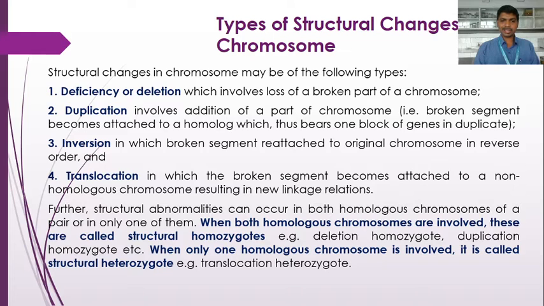So both structural homozygotes and structural heterozygotes consist of the structural abnormalities, either deletion, duplication, inversion or translocation. All these are studied as structural abnormalities. Here the only point is that when both homologous chromosomes are involved, it is called a structural homozygote, and when only one homologous chromosome is involved, it is called a structural heterozygote. Okay.